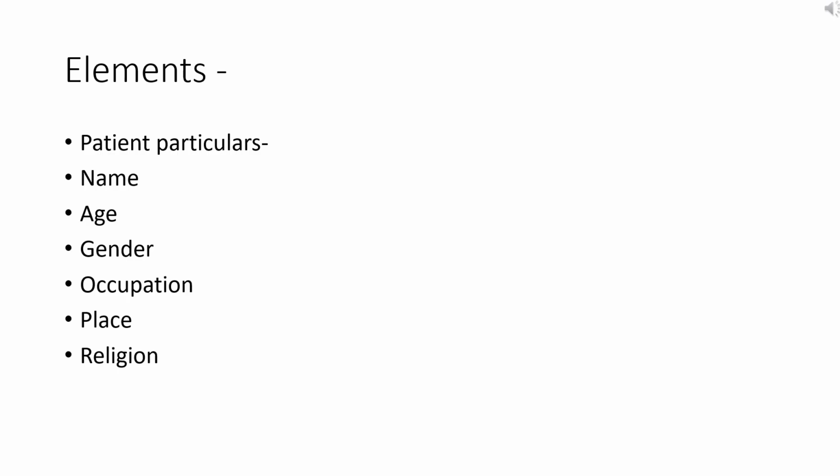Now, coming to the elements of history taking, there are certain important points related to identification of patient. First is name of the patient, age, gender, occupation of patient, place from where he or she belongs, and religion. Why is this important?